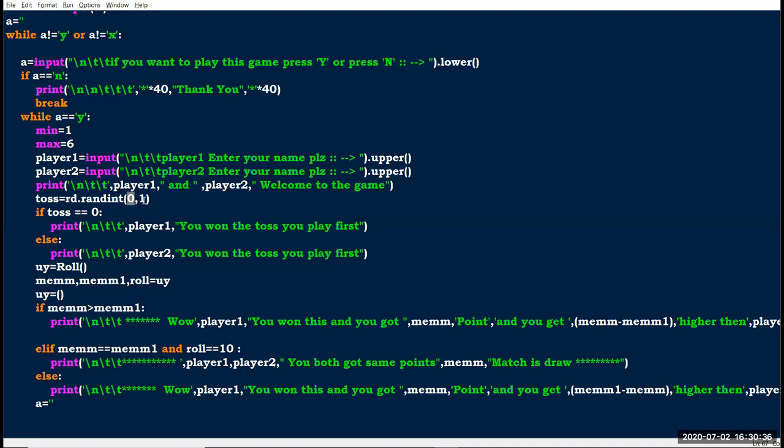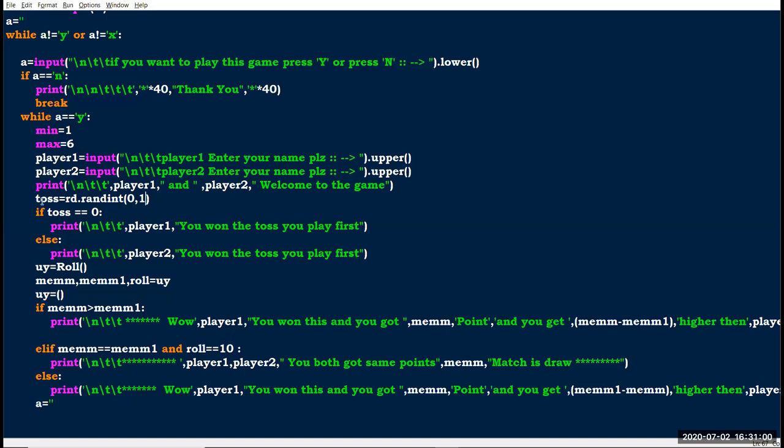There is 0 and 1. So the random function prints 0, and next time it prints 1. That's why I am using the randint function, so it prints the values randomly.